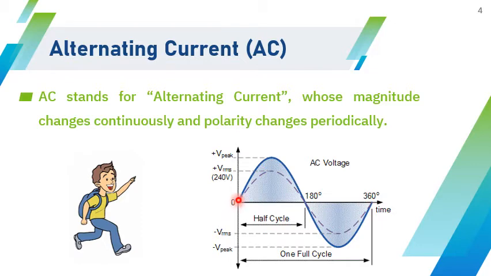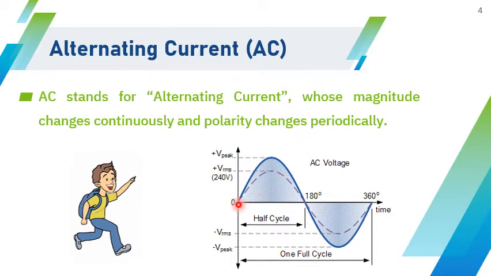Continuously the voltage is increasing from 0, it reaches peak value and then comes back to 0 and goes to negative peak and then comes back to 0 and so on. So the magnitude of the alternating waveform is continuously changing, and number two, periodically the polarity is changing.